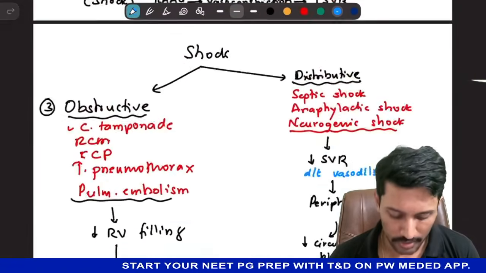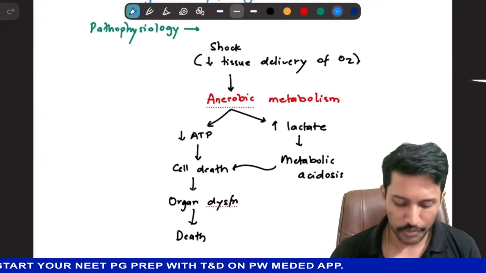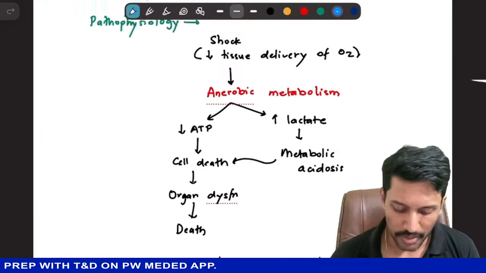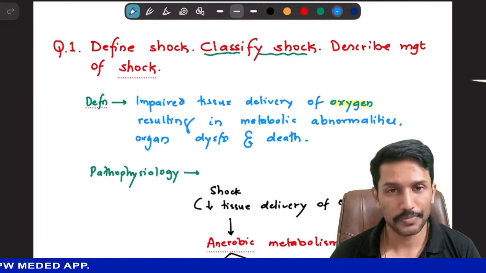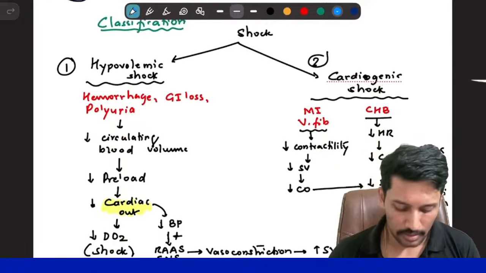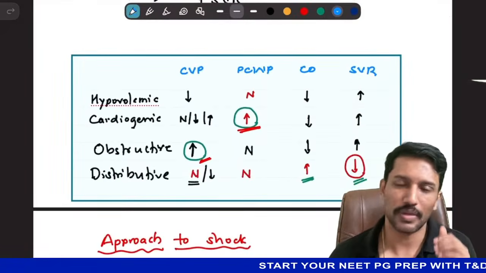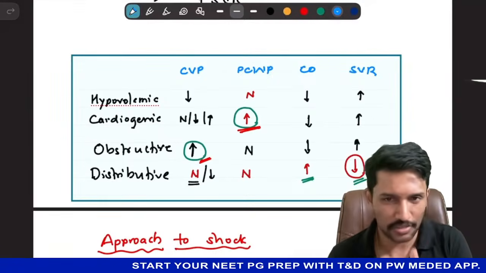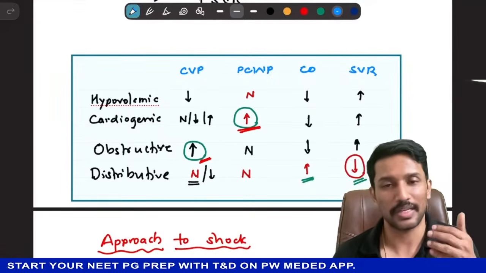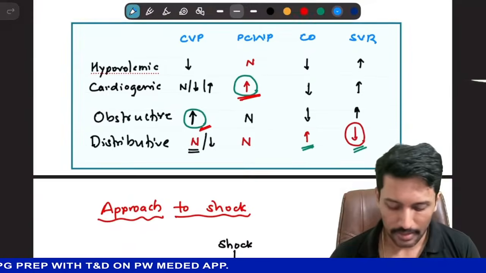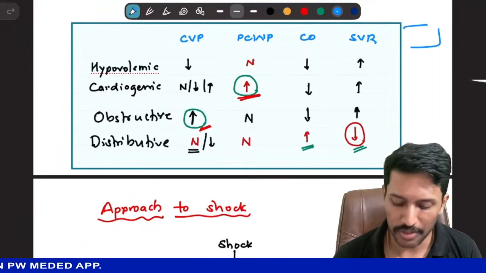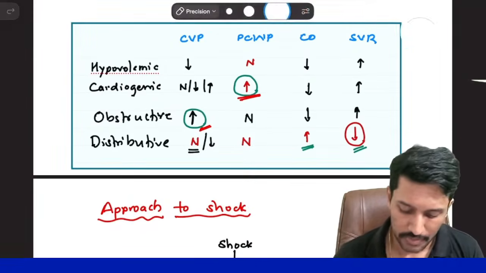So what you need to write, you don't have to write this pathophysiology per se, right? I just want you to be aware of the definition of shock, and then the classification. In the classification, as long as you are able to put this table, that's also enough. But put one extra column and mention two causes for each subtype. And then here itself, you can put one more column and mention the treatment.